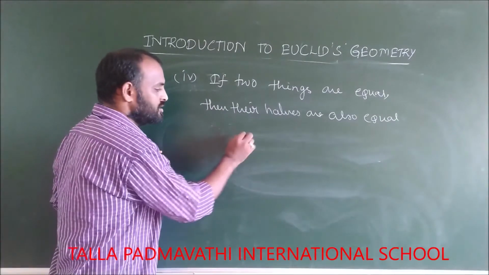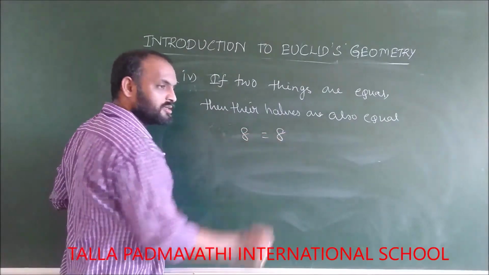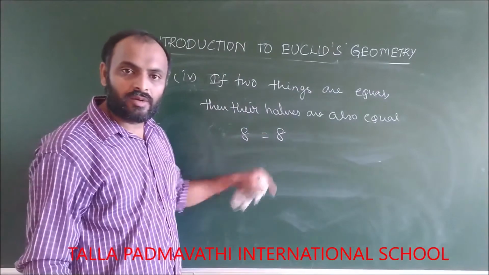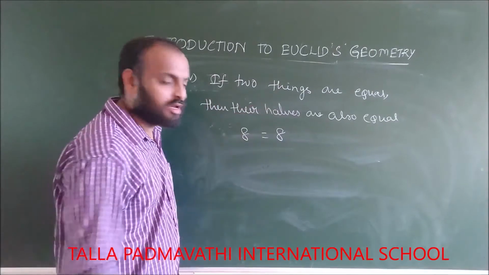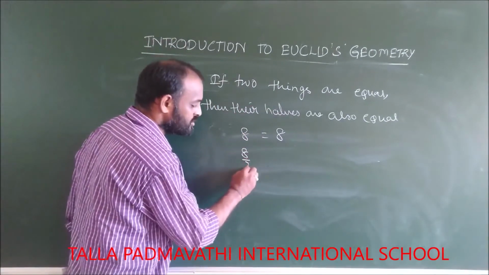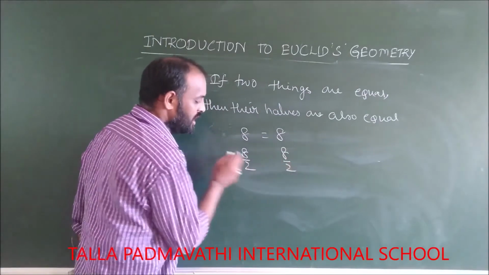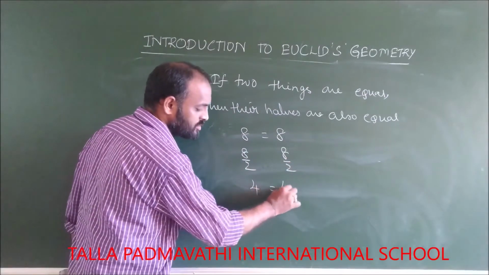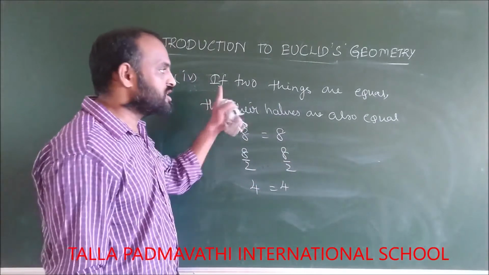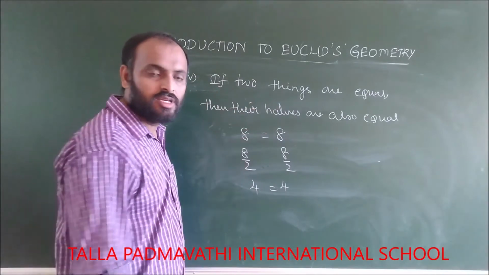Let us say 8 and 8. These two things are equal. Then their halves are also equal. So what is the half of 8? Half of 8 is 4. If two things are equal, then their halves are also equal.